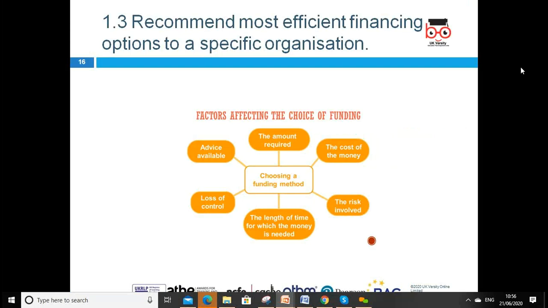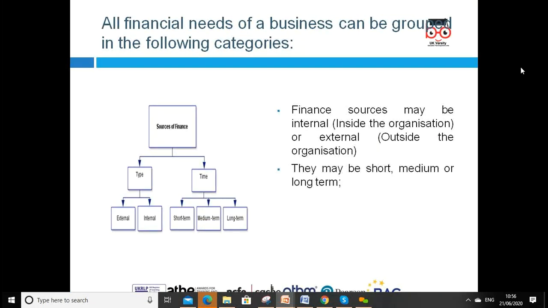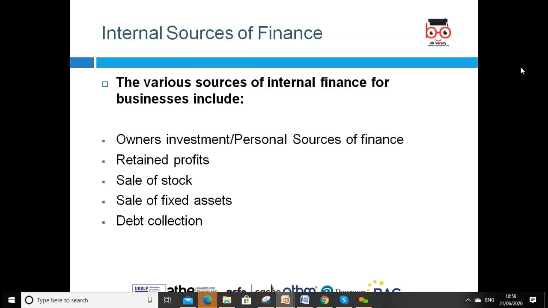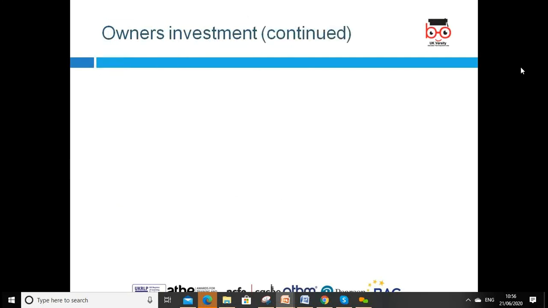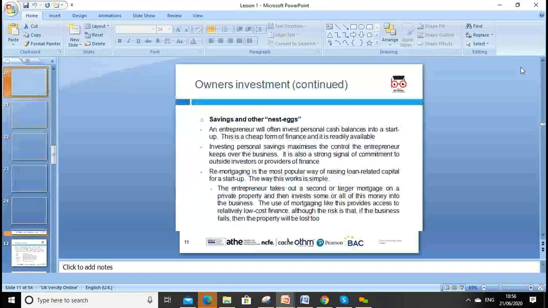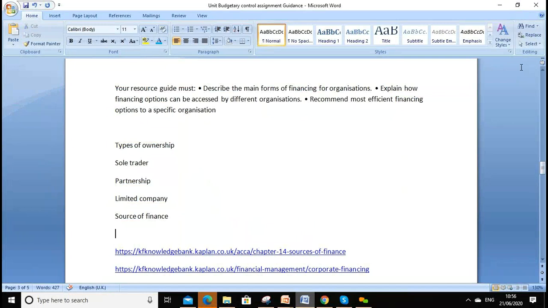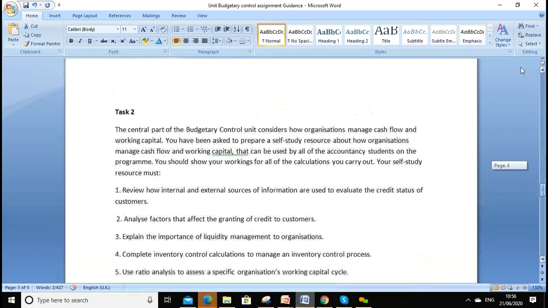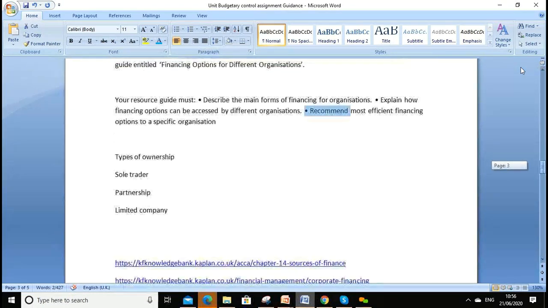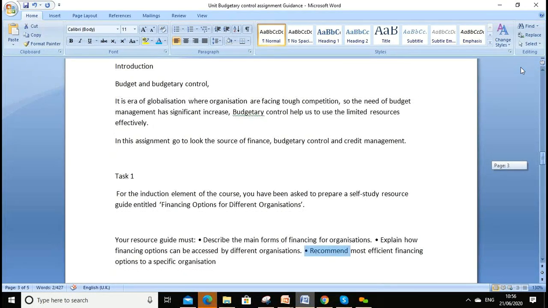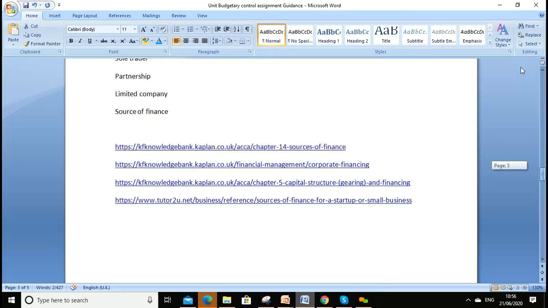You can pick any organization of your choice, and discuss internal and external sources of finance, advantages and disadvantages. Describe, explain, and recommend based on the cost and the benefit. So that is task 1, the sources of finance.